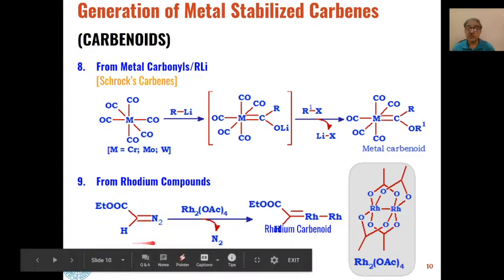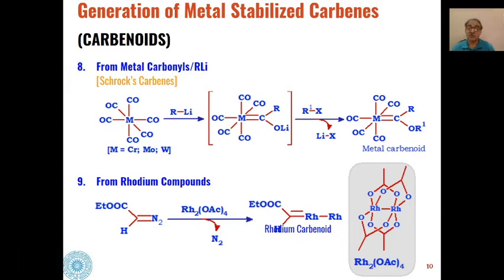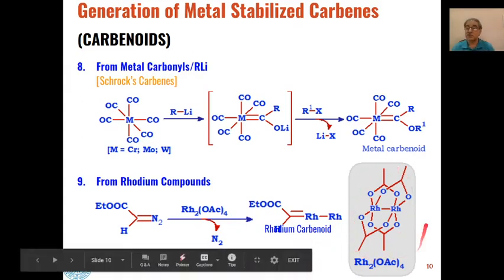If we react rhodium acetate with diazo compounds, then a molecule of nitrogen gas will be eliminated, and we will get these types of rhodium carbenoids. In this rhodium carbenoid, this portion will act as a carbene and this portion will act as a positive part, and these can be used for many types of organic synthesis reactions or organic functional group transformations. So this is the structure of rhodium acetate.